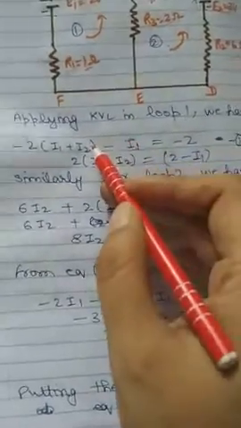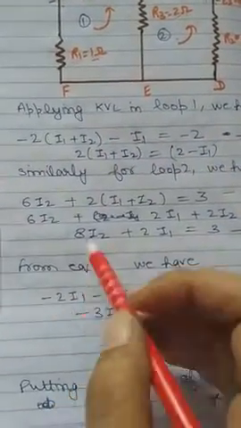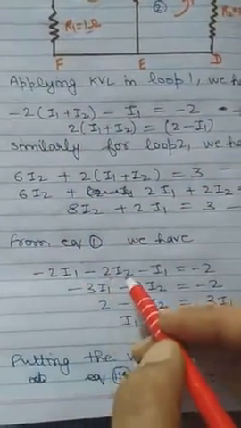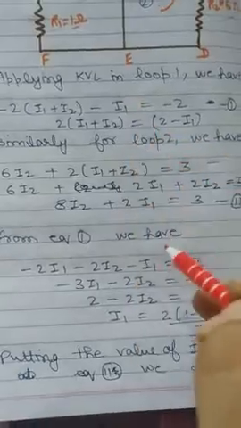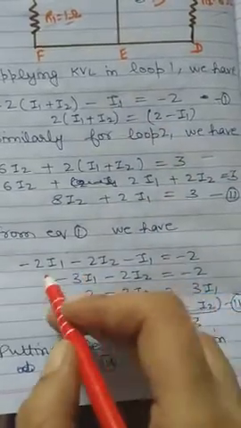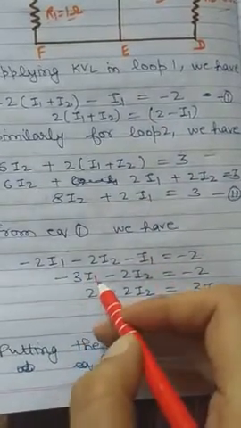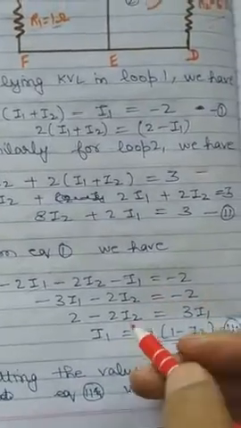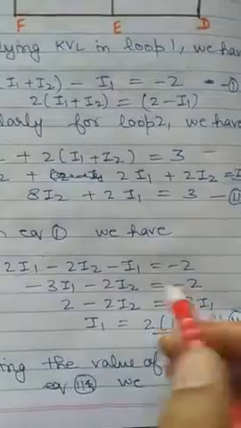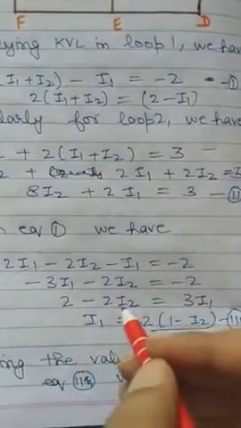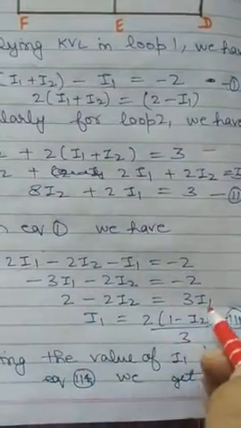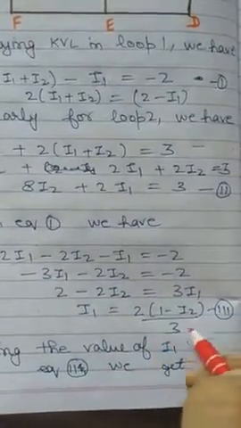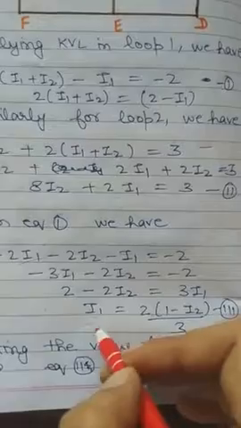So from this equation 1, if we'll multiply minus 2 in both, so minus 2I1 minus 2I2, and then minus I1 is equal to minus 2. So minus 2I1 minus I1 will become minus 3I1, minus 2I2 will be equal to minus 2. This will become, 2 will take on this side, so this will become 2 minus 2I2 equal to positive 3I1. So I1 will become equal to, taking 2 common, 2 into 1 minus I2 upon 3. So we had got the value of I1.